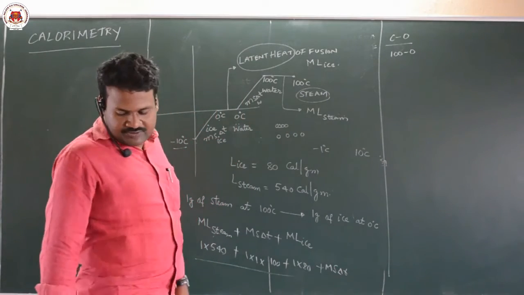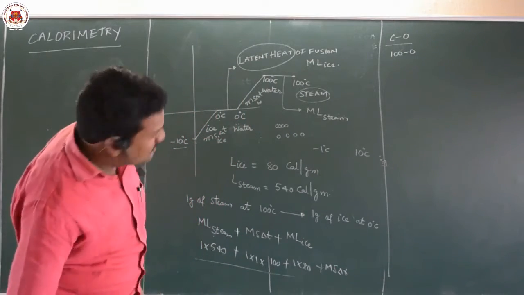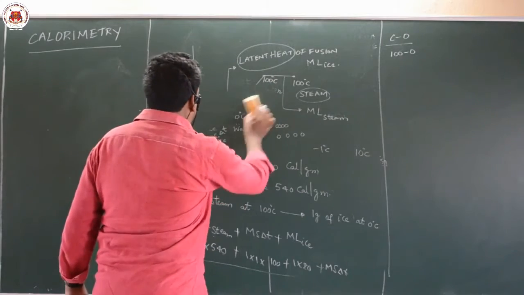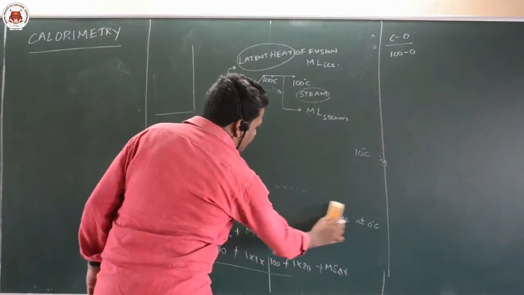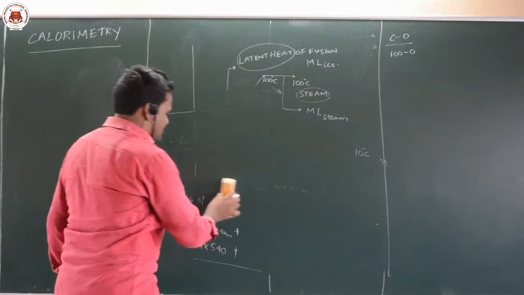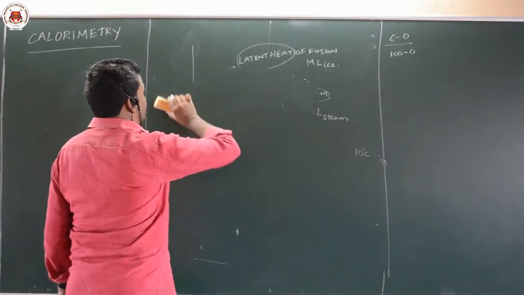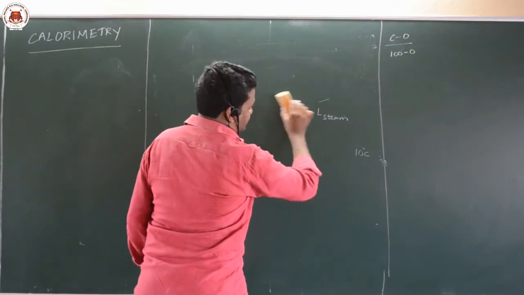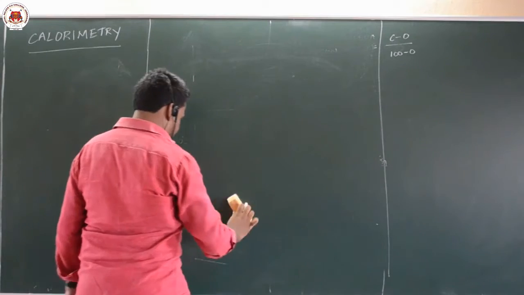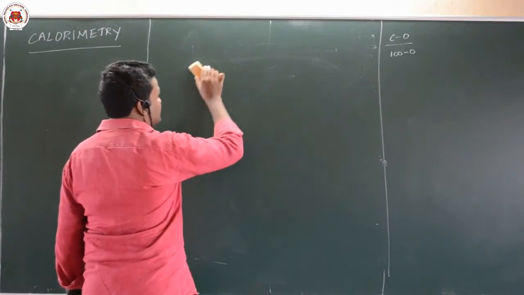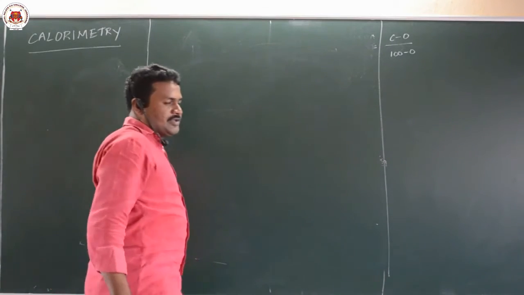Next, we will see the law of mixtures. This is the most confusing part of calorimetry, and most of the students will not understand how to decide the equilibrium temperature and how to decide the states of the equilibrium.